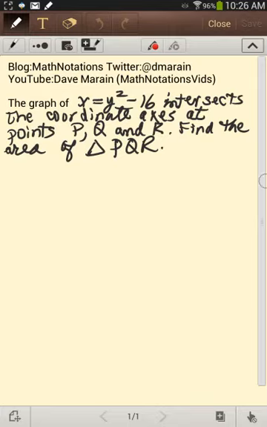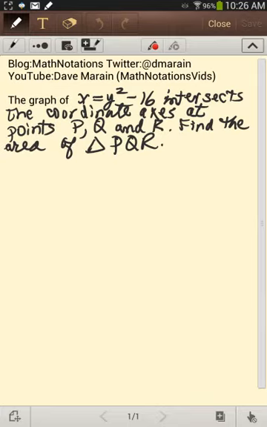Now, students might not be as comfortable with the quadratic functions of the form x equals as opposed to y equals, but regardless of whether they have a lot of comfort with this type of question or these kinds of functions or not, they need to understand that it is not necessary to draw the graph or even know exactly what the parabola looks like.